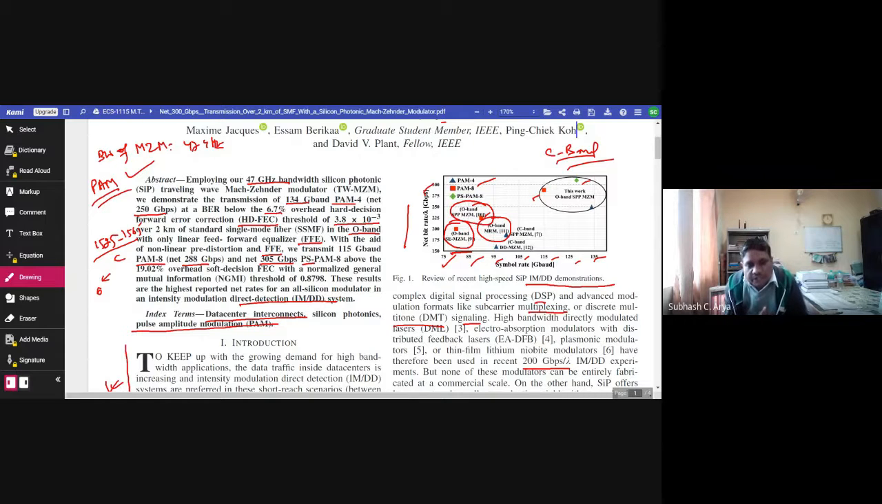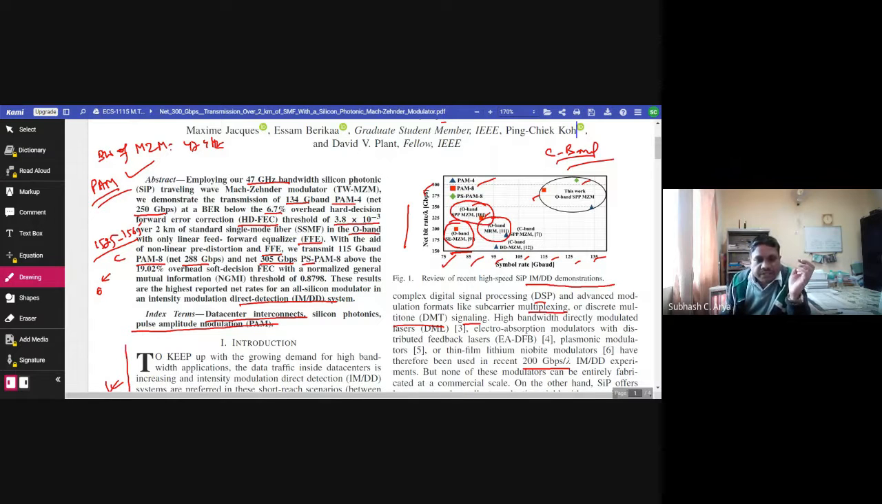Applying our 40 gigahertz bandwidth silicon photonics traveling wave Mach-Zehnder modulator, we demonstrate the transmission of 134 gigabaud PAM4 net 250 Gbps at a bit error rate below the 6.7% overhead hard decision forward error correction threshold of 3.8 times 10 to the power minus 3 over 2 kilometer of standard single mode fiber in the O band with only linear feed forward equalizer.